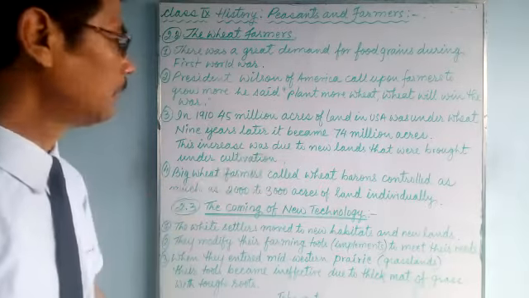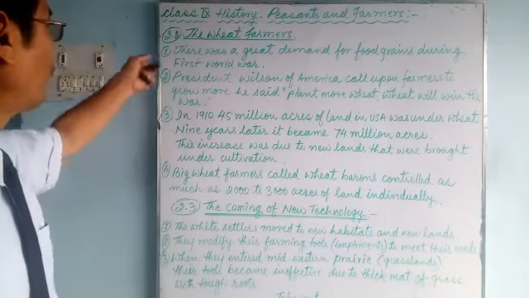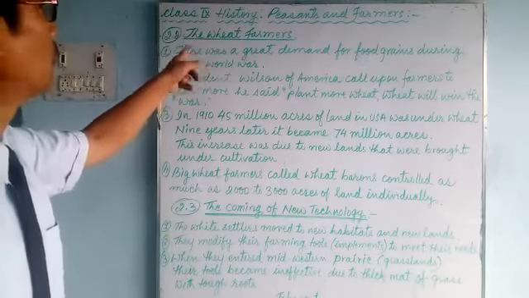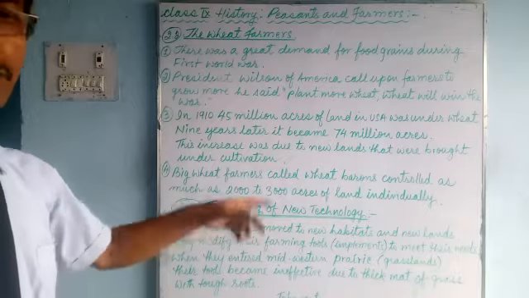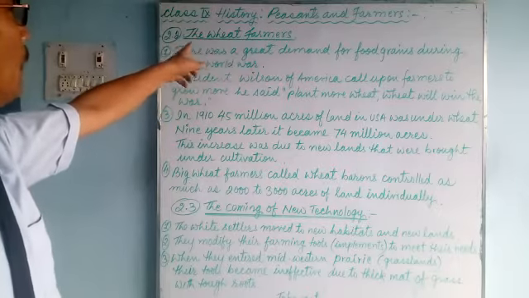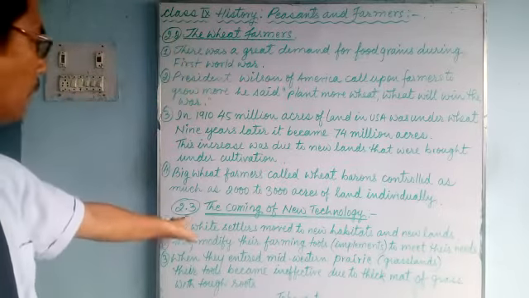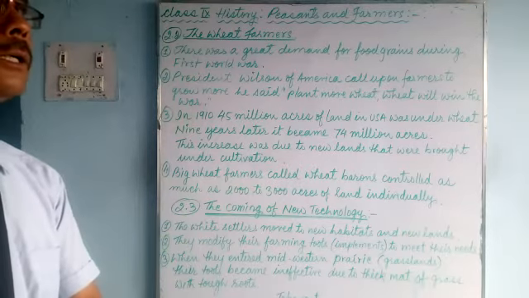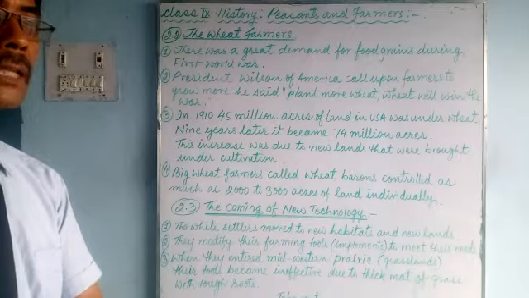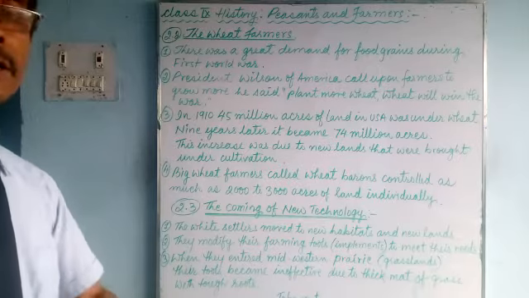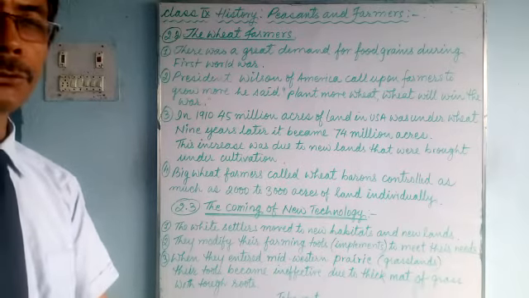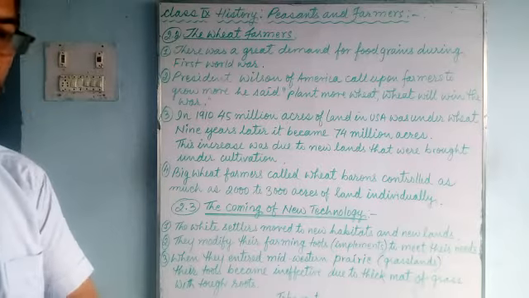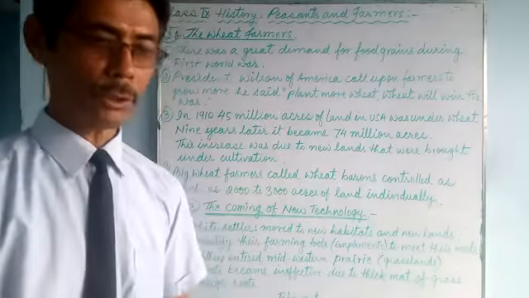This was for today. You go through this properly, 2.2 and 2.3, the wheat farmers, peasants and farmers. The lesson is given there, and it's mentioned clearly so that you can read it and understand carefully. In the class I will explain properly, but still you go through the book at home so that it becomes perfect.